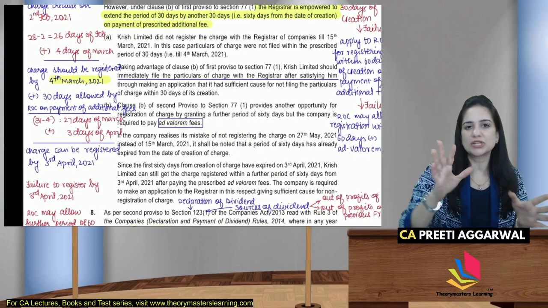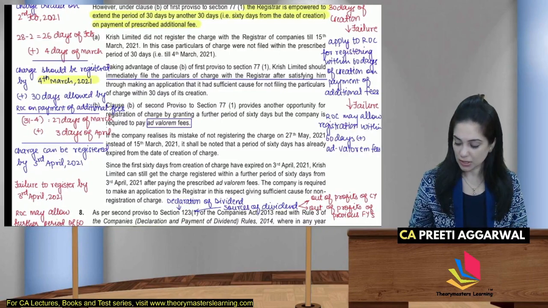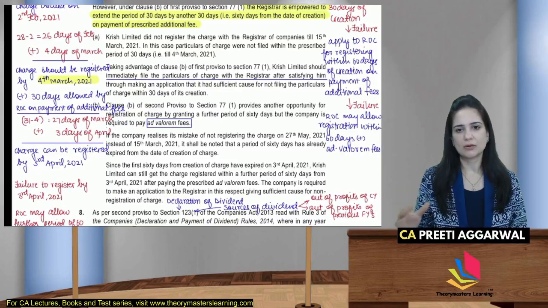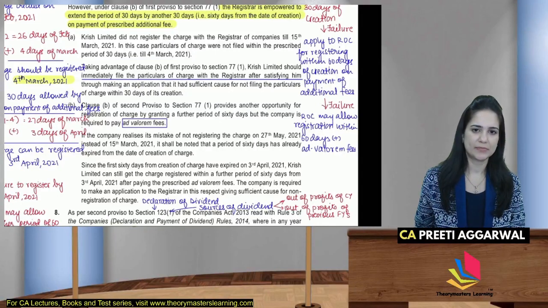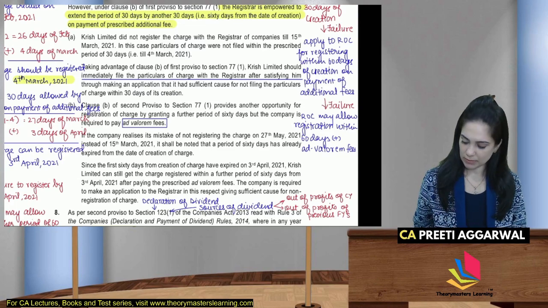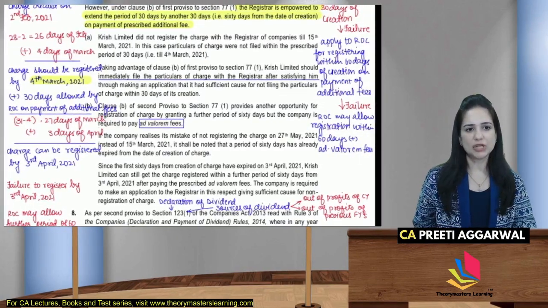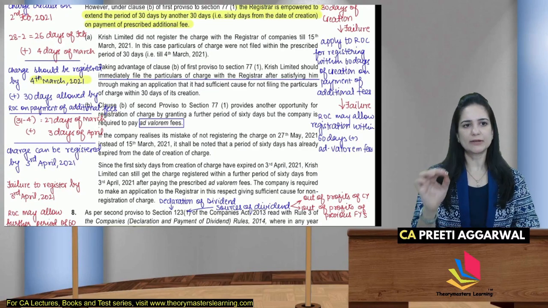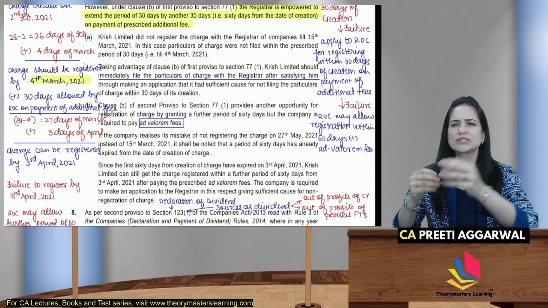What if we did not register the charge even within 60 days of creation? Further on failure, ROC may allow the charge to be registered within the next 60 days by paying ad valorem fees. Depending on the value, you have to pay the fees. Now, if the charge is created on 2nd Feb, you have time till 3rd April by paying just additional fees.